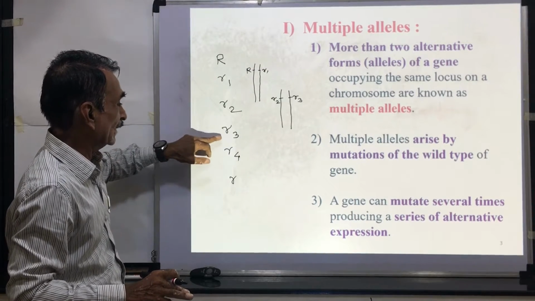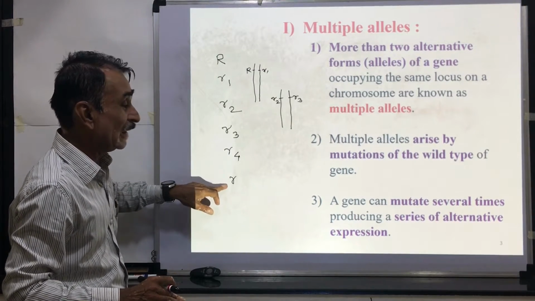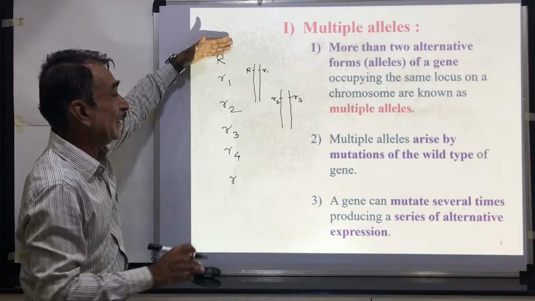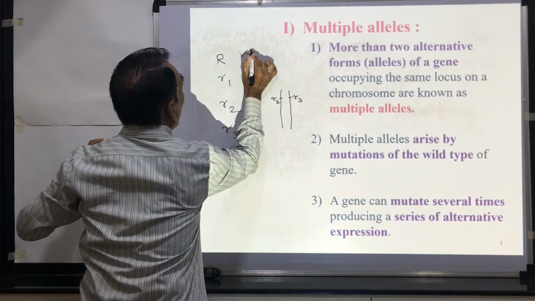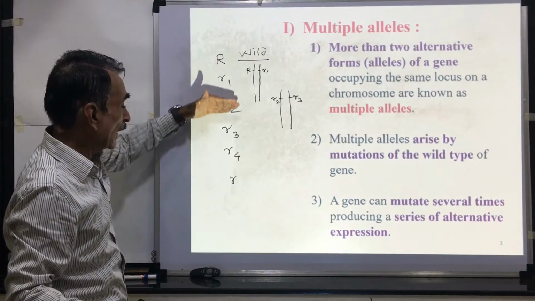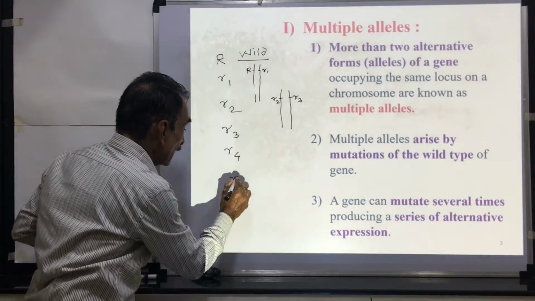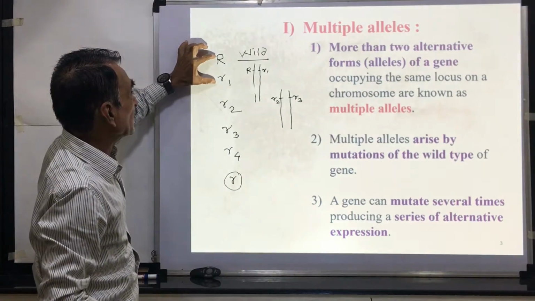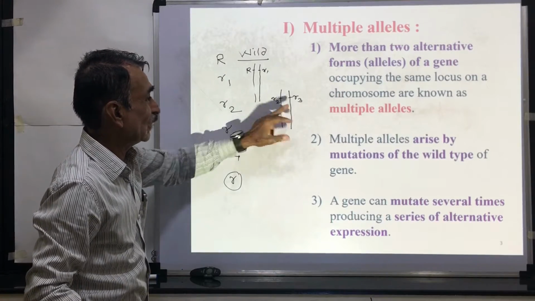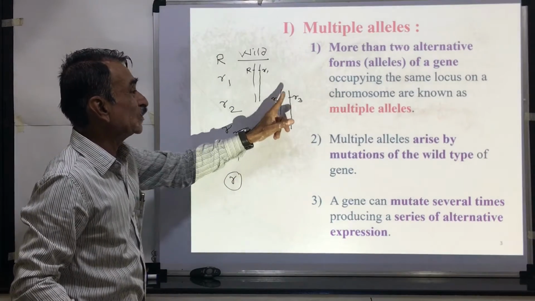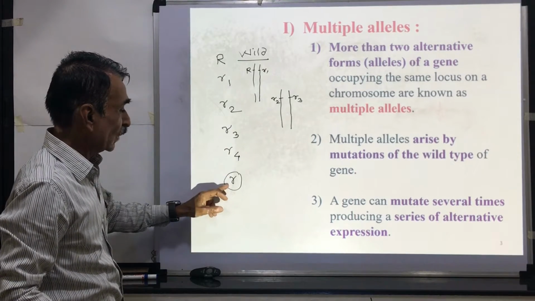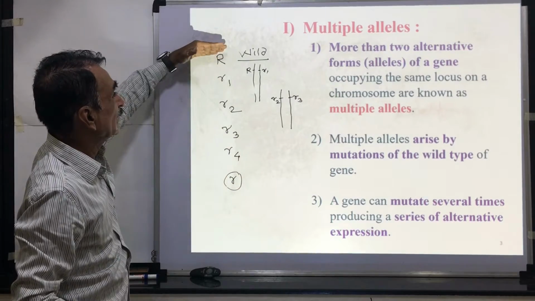That is R1, R2, R3, R4 and R. You can see this is the lowest, this is the highest, this is the most dominant. This is called the wild type allele. The wild type allele is always dominant over all the alleles. This is most recessive. If you consider R1 and R2 and R3, R2 is dominant over R3, R3 is dominant over R4, R4 is dominant over R. This is most recessive, this is the most dominant.